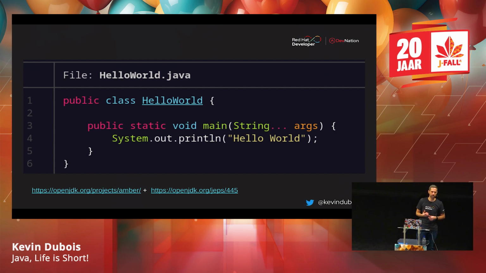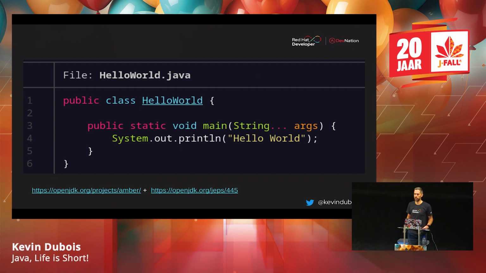But it's actually not so easy to get started with Java because for a new developer, they have to know why is it public versus private? What's a class? What is a static method? What's a void return type? Then there are some arguments that you pass in, and they're not even used in this statement. And then system output. Anyway, there's a lot going on, right?